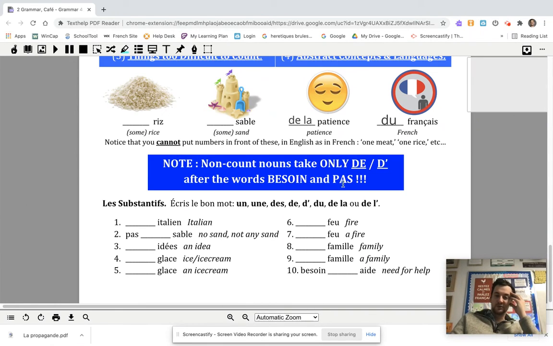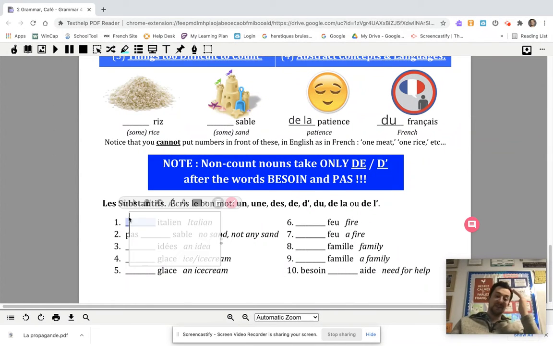Oh, tricky last rule, but it's a big rule. Non-count nouns take only de or d' after the words besoin and pas. So when you're doing this practice, this last one, you'll use de or d' if you see the words pas or besoin in front of a non-count noun. Cool. So if it would use du or de la or de l', and you've got pas or besoin in front of it, you just use de. Cool. So let's do two examples.